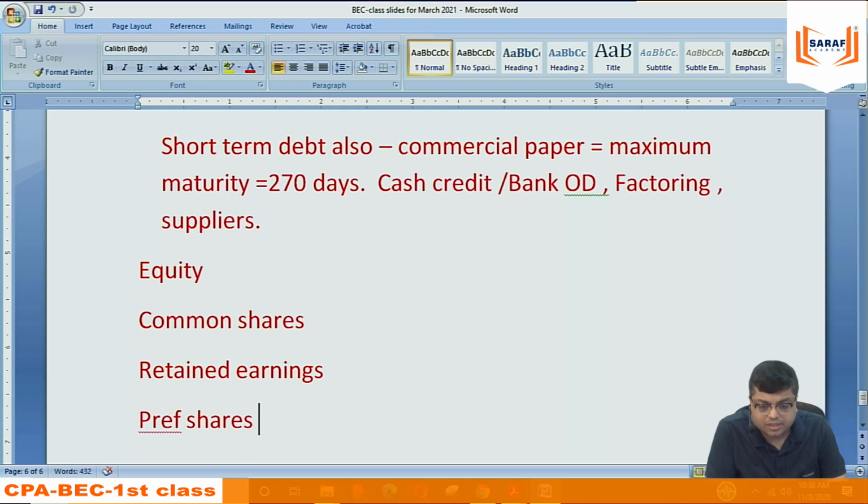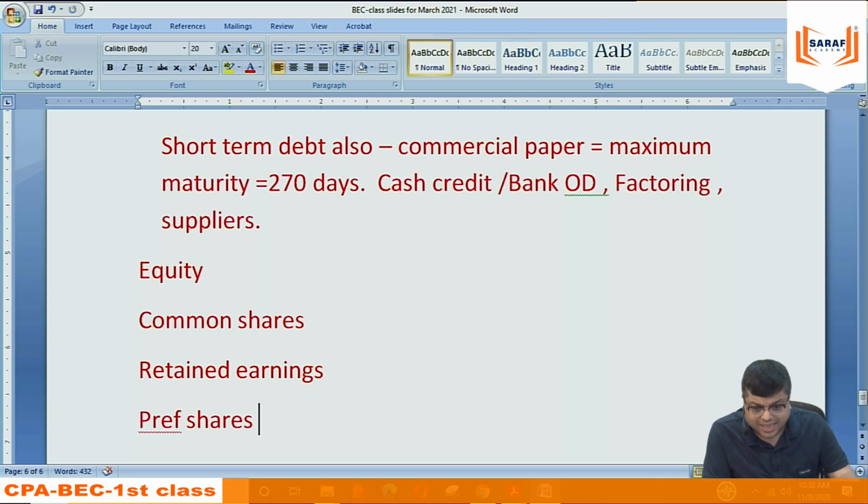Preference shares, if they are irredeemable and non-cumulative, are equity. Common shares are always equity only. There is no guarantee for payment of dividend, and no guarantee for payment of any return to shareholders. Retained earning is a part of equity because when the company has generated income, after deducting all the expenses, taxes, interest, whatever is left with the company belongs to shareholders. So if that money is invested in the business, that is a form of equity only.